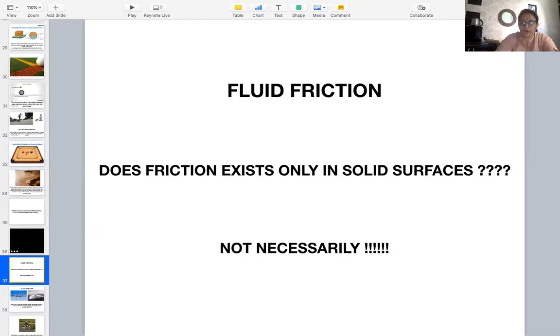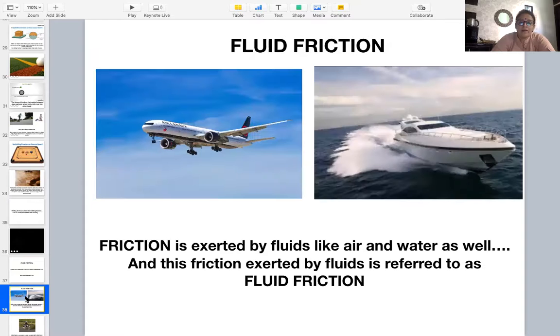So the very first question arises here: does friction exist only in solid surfaces? I hope you all know the answer, that it's not necessarily. So what exactly is fluid friction? Friction is exerted by fluids like air and water as well. The friction exerted by fluids is referred to as fluid friction. Air and water are known as fluids.